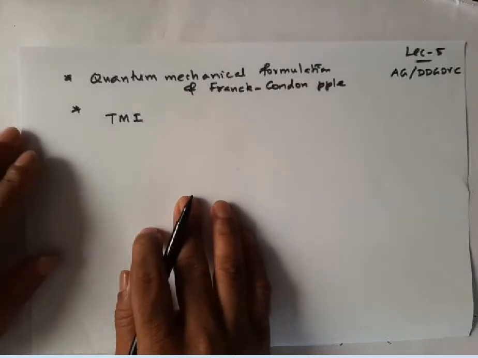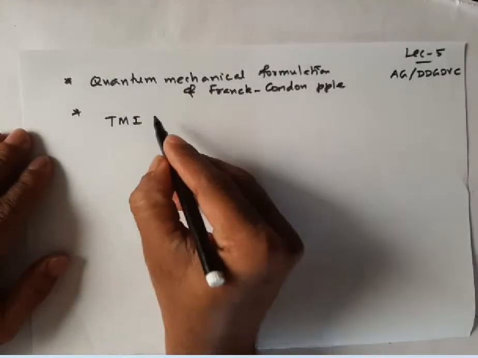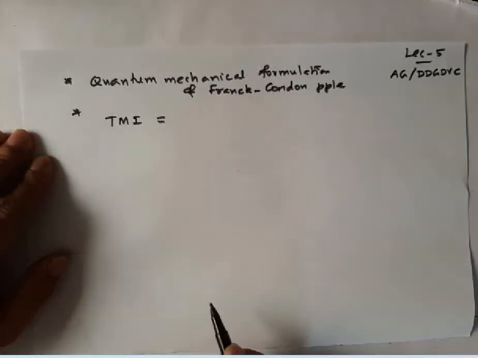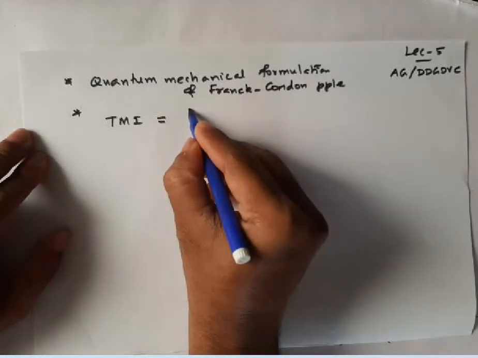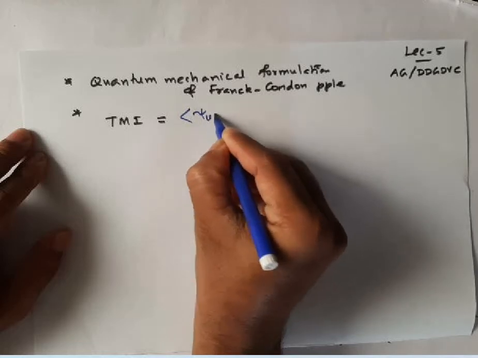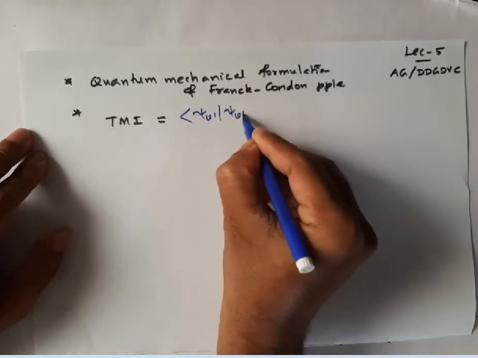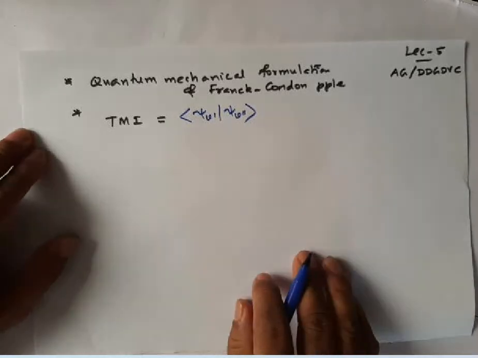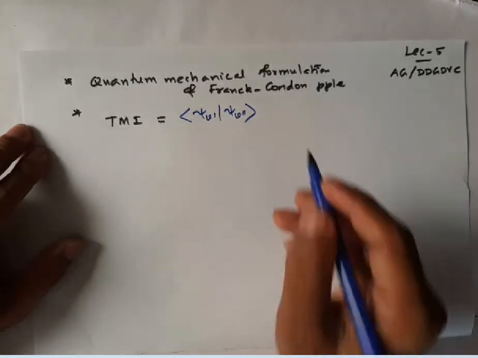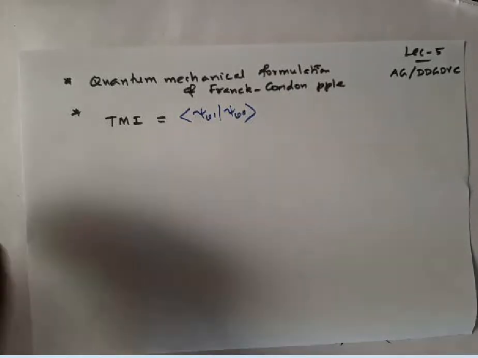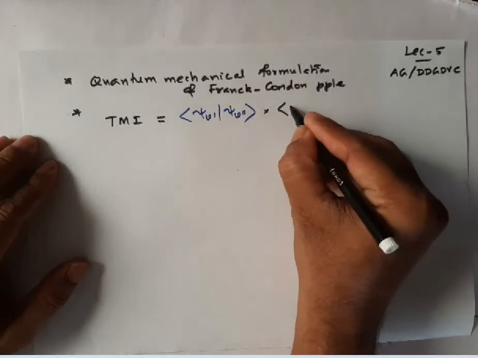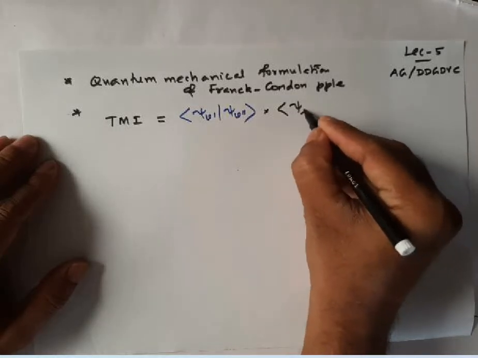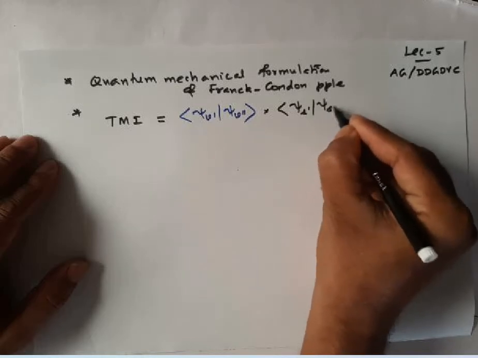In the last lecture, we had this expression for the transition moment integral, which consists of the vibrational overlap integral, that is the integral of psi v prime, psi v double prime. This is called the vibrational overlap integral. Then we also had the spin integral, s prime s double prime.